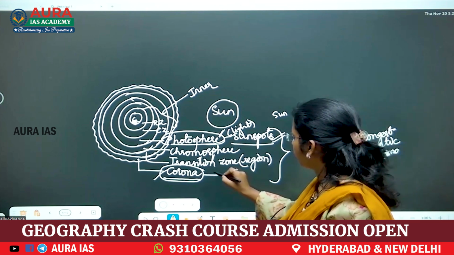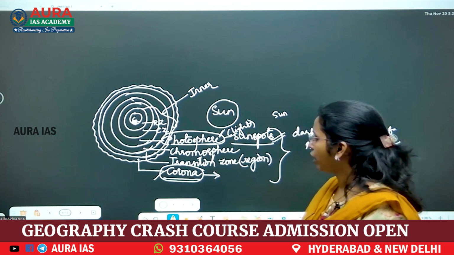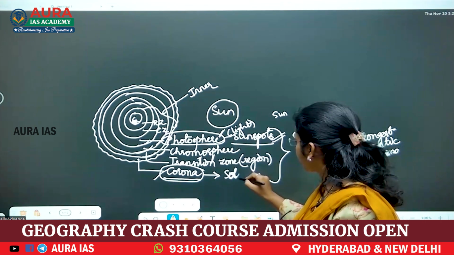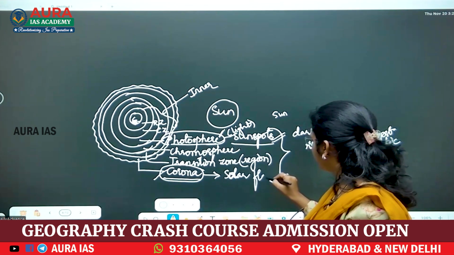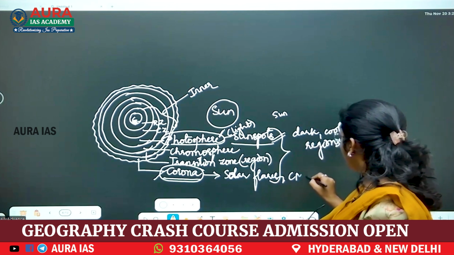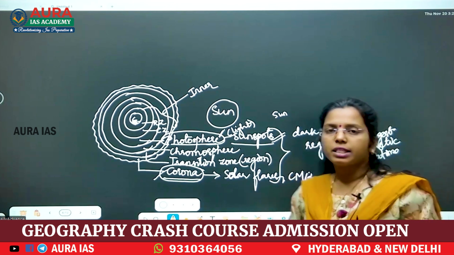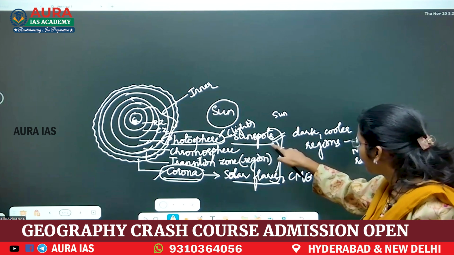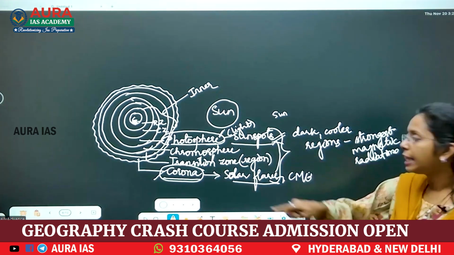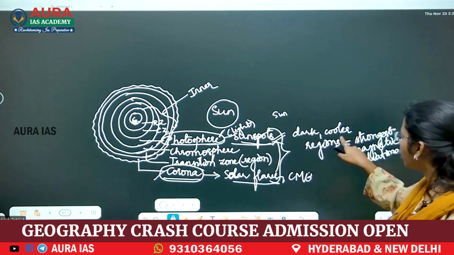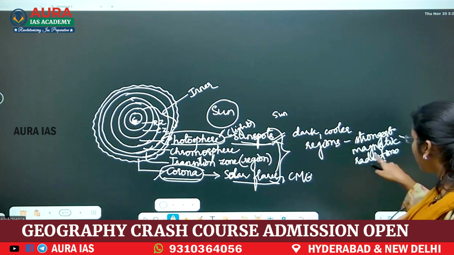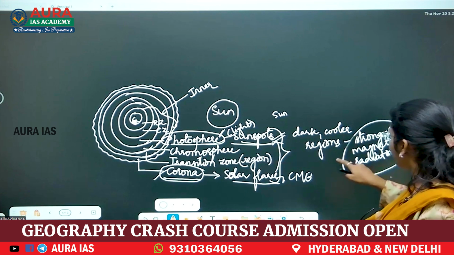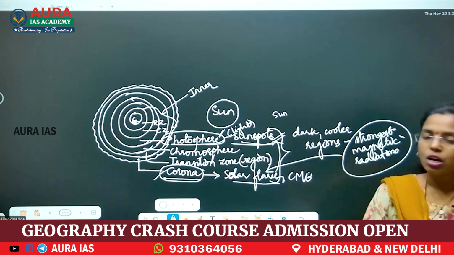Now in this corona region, it is the outermost layer. Here you will see solar flares and coronal mass ejections. These solar flares are almost near sunspots. Here, sunspots, these dark cooler regions, have stronger electromagnetic radiations, and these electromagnetic radiations are responsible for these solar flares.